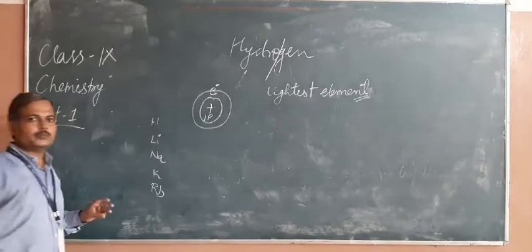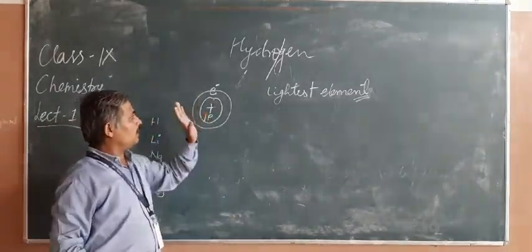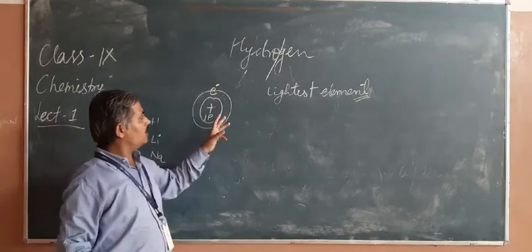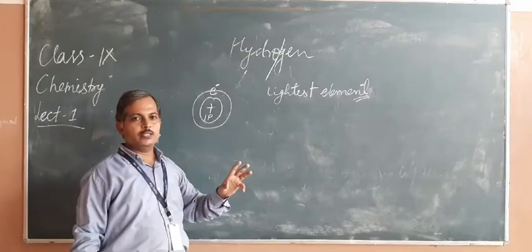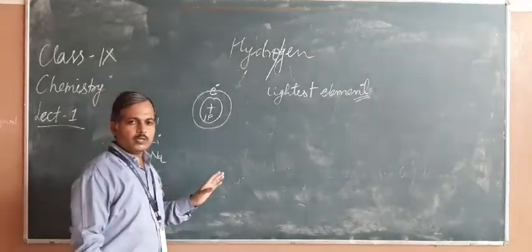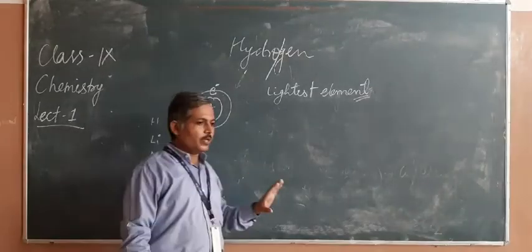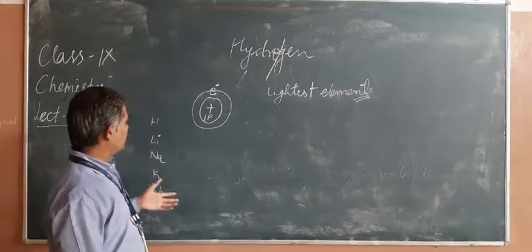The sequence. Number of protons is 1, number of electrons is 1, and it has no neutrons in it. Atomic number is 1, mass number is also 1. So in this way, hydrogen is prepared.